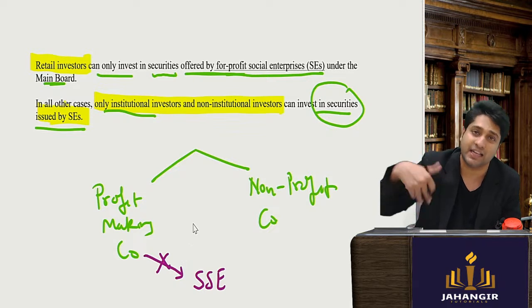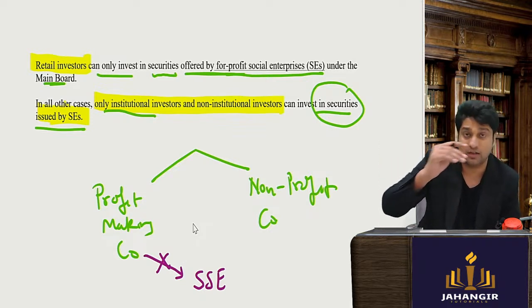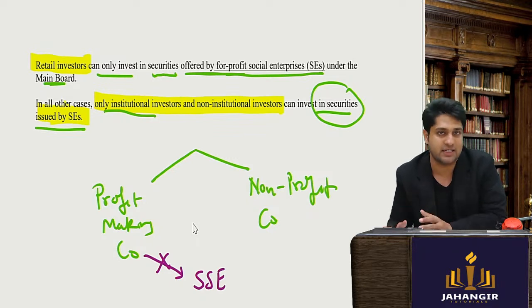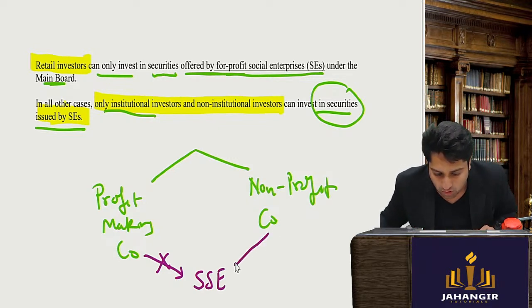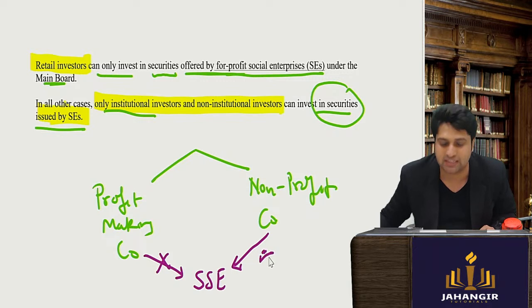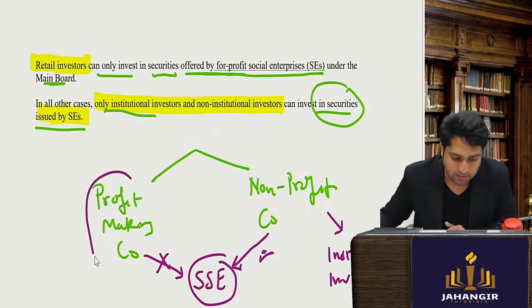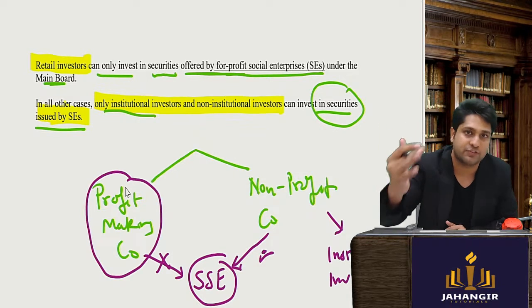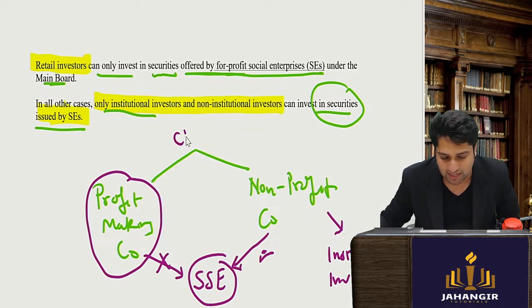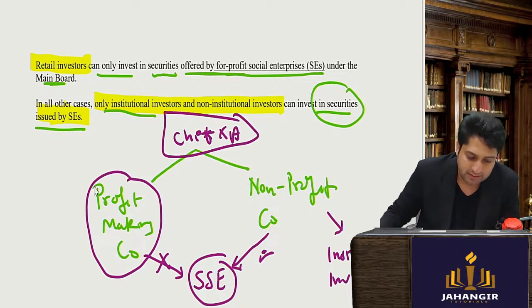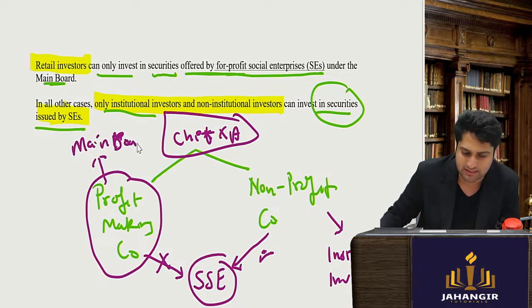They can get recognized that yes, we are doing social activities. They can do that. It is only the non-profit companies which can get listed and raise funds from the institutional investors. Profit making companies can also raise funds, but not under chapter 10A and these regulations. They will go under the main board, that is your NSE, BSE actually.